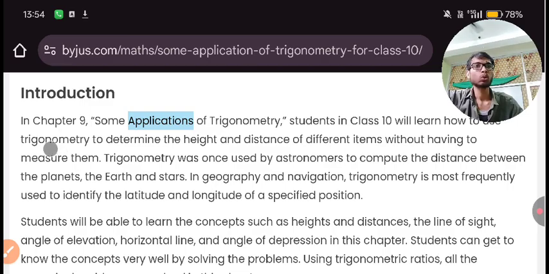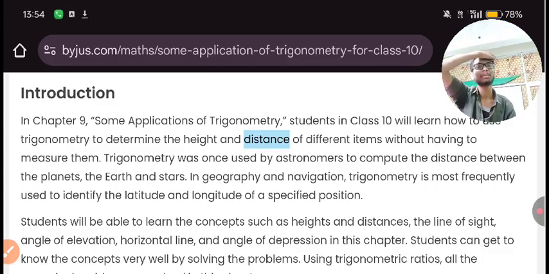So we are going to use trigonometry to determine the height and the distance of different objects. We will see the height of an object and the distance between two objects, without having to measure them. We will not measure by using a scale or measuring tools.